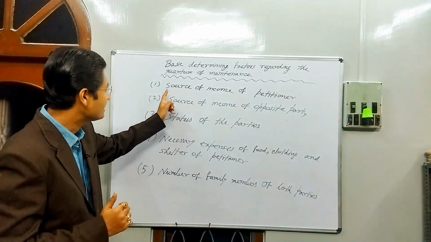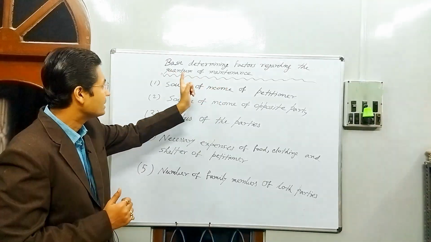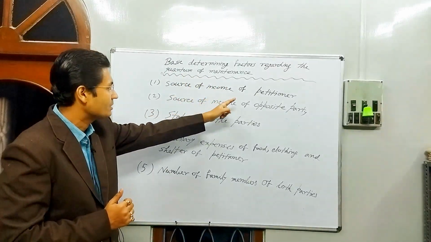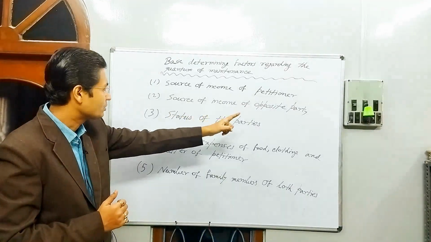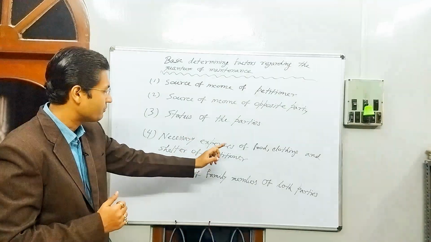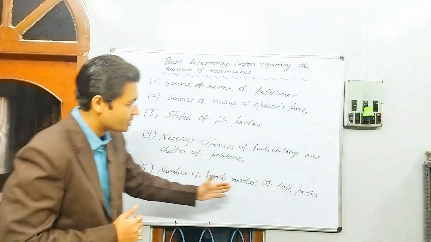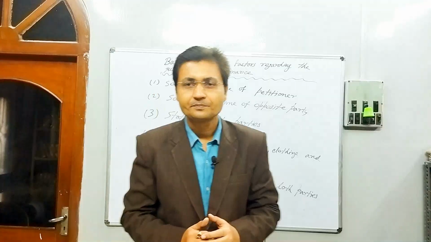So that's why it is written: the basic determining factors regarding the quantum of maintenance are the source of income of the petitioner, the source of income of the opposite party, the status of the parties, the necessary expenses of food, clothing and shelter of the petitioner, and the number of family members of both parties.